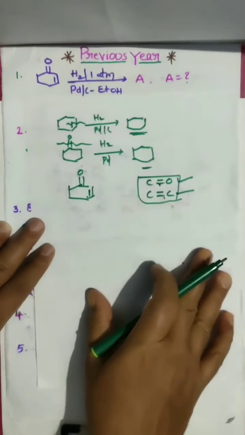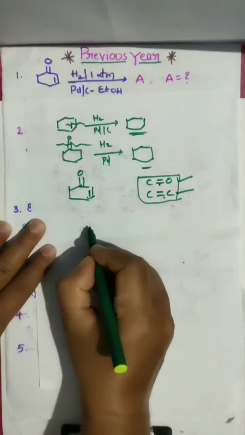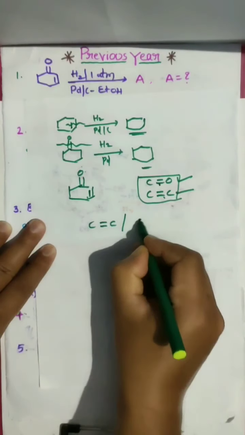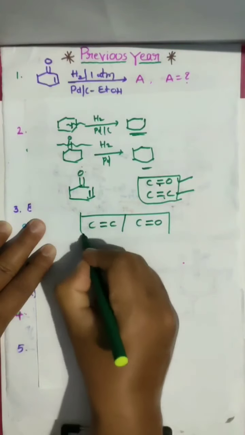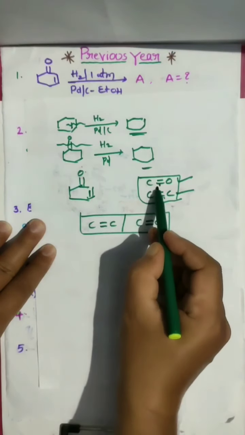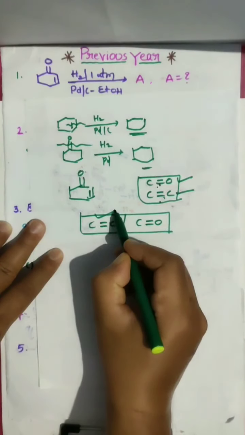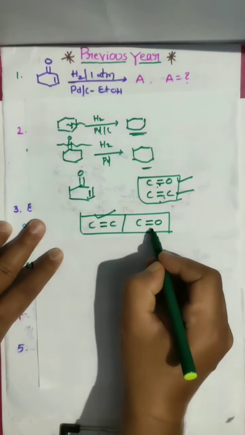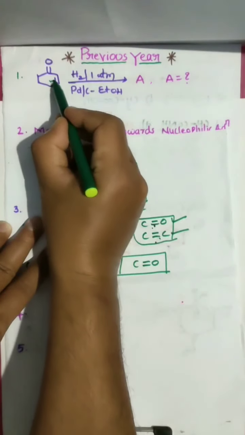What we have to do is remember, it is very easy to reduce C double bond C than C double bond O because of bond energy difference. Whenever C double bond O and C double bond C are given, it is easier to reduce or break the C double bond C than C double bond O. That's why only this bond is going to break.